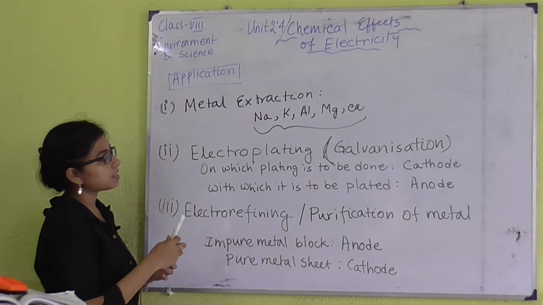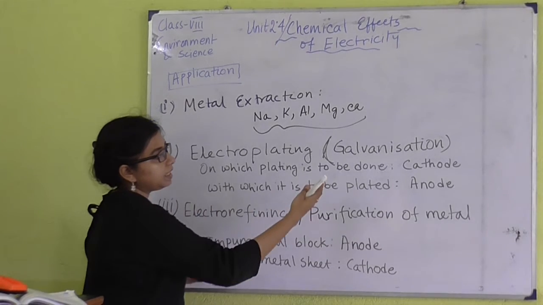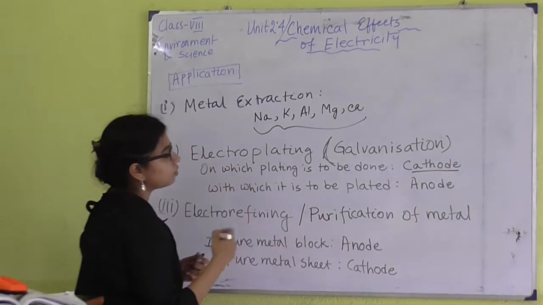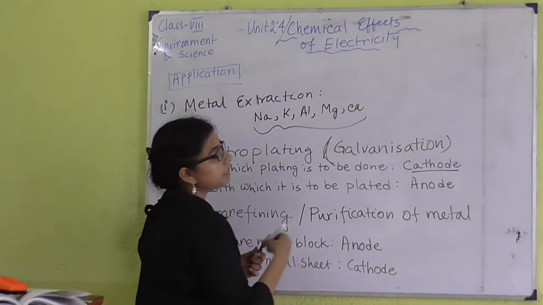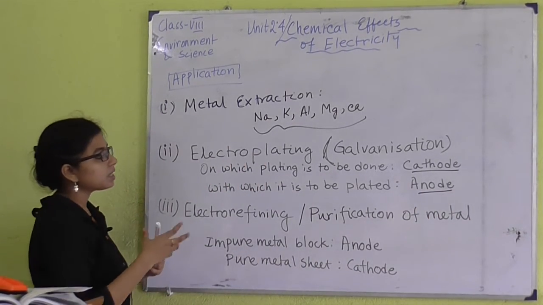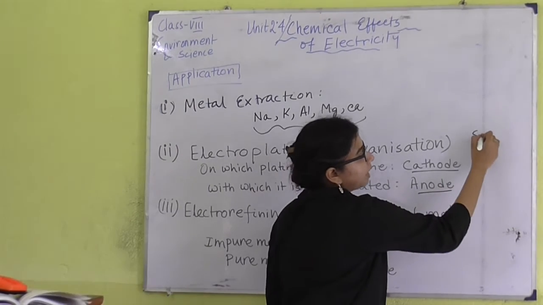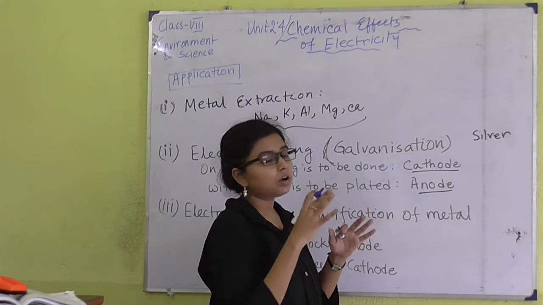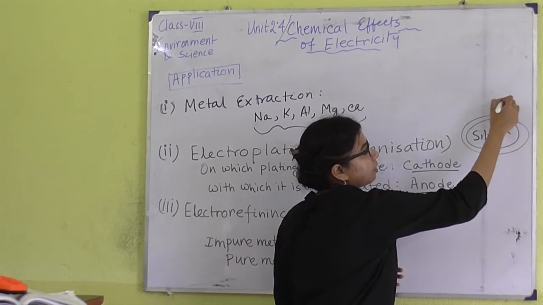In this process, the material over which the plating is to be done should be taken as the cathode, and the one with which it is to be done should be taken as the anode. What I have mentioned: suppose I have an ornament made of silver, and now I want to give a gold coating or gold plating over this silver ornament.